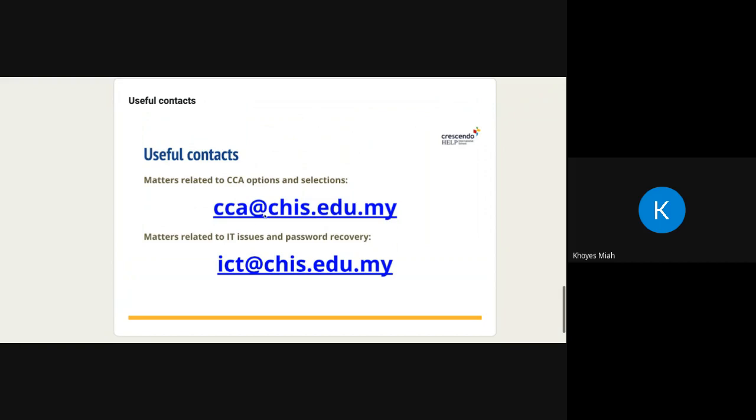Please email cca@chis.edu.my. And if there are any matters related to IT issues, like password recovery, you've forgotten your password, the form isn't working, anything like that, please do forward that query to ict@chis.edu.my.